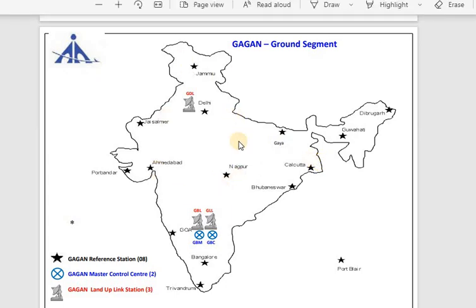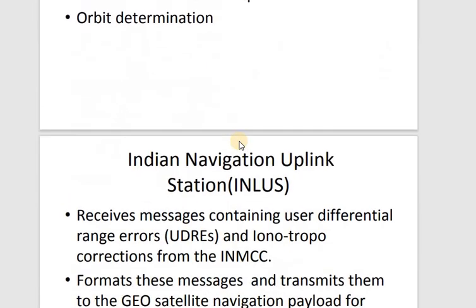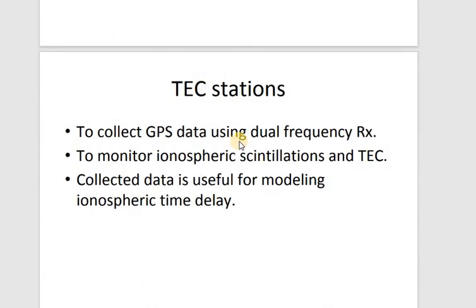Okay, this was about Gagan. The last one which I have mentioned, TEC, is your total electron counter. For reference I have told that these TEC stations will also collect the GPS data, monitor your ionospheric errors and the total electron counts present there, and collect data useful for monitoring ionospheric time delays.